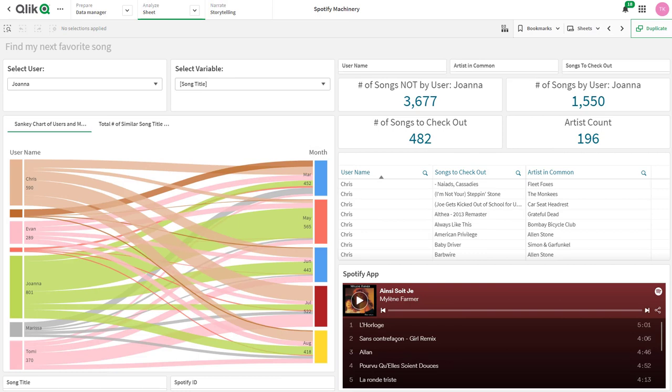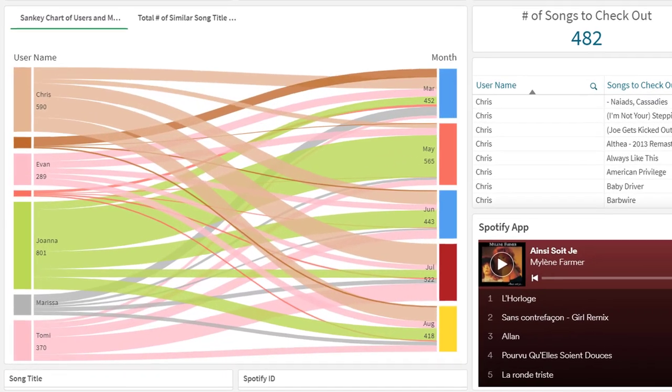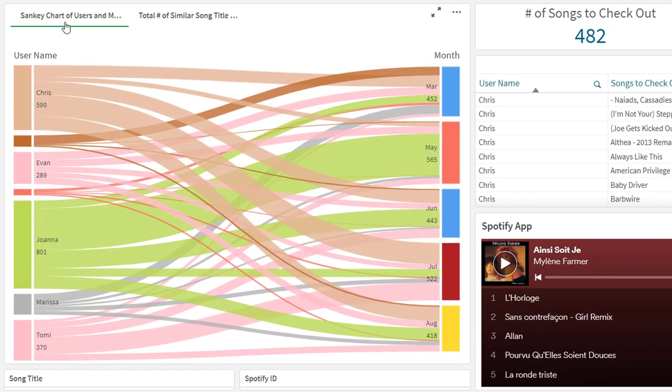Let me first explain this dashboard that you see here. You can see the visual richness that Qlik has to offer. Here in the bottom left, I'm using a tabbed container where I can contain multiple chart objects in these tabs. This is great for reducing my footprint on the dashboard, but right now in this tab container, you can see a Sankey chart, which is great for showing flows of data.